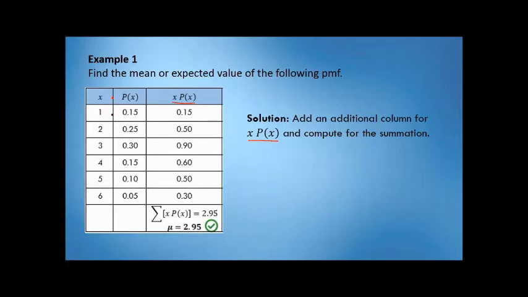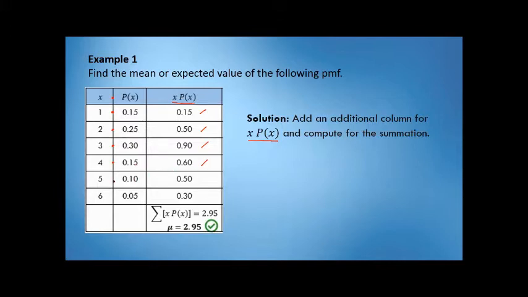So, sa first row, 1 times 0.15 is 0.15. Then, second row, 2 times 0.25, that is 0.50. Then, third row, 3 times 0.30 is 0.90. Then, fourth row, we have 4 times 0.15, we have 0.60.